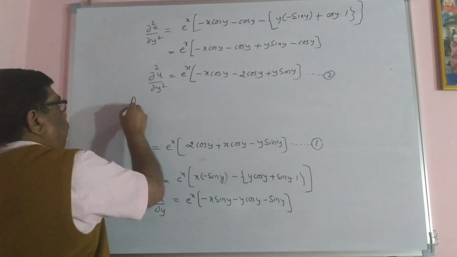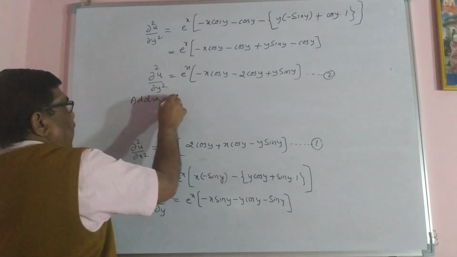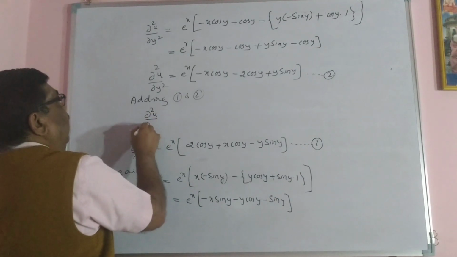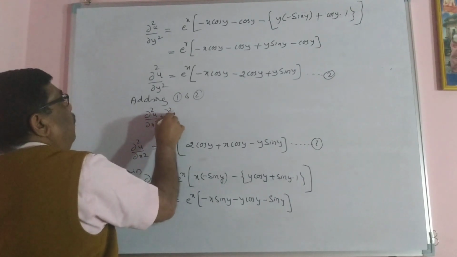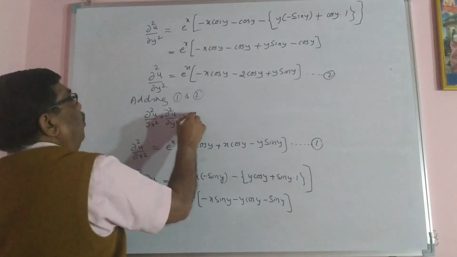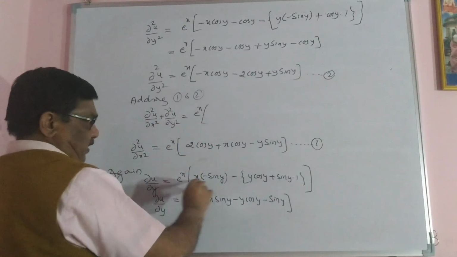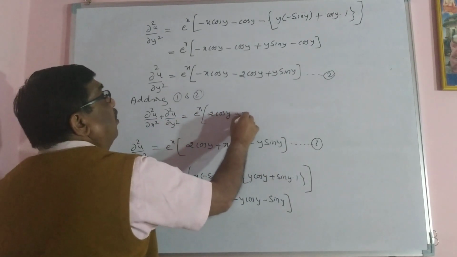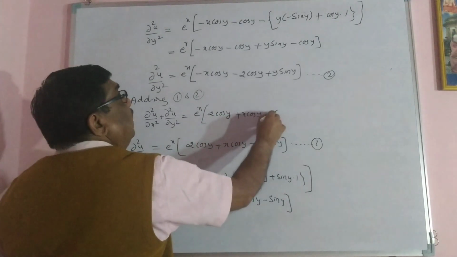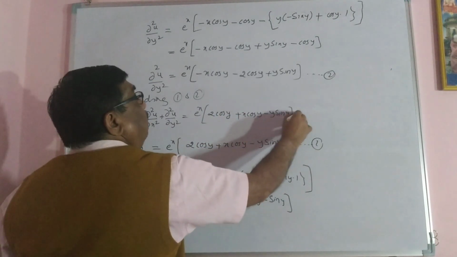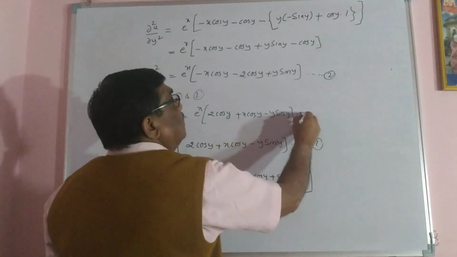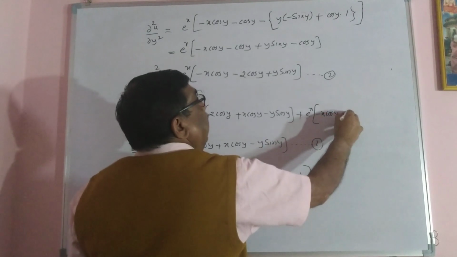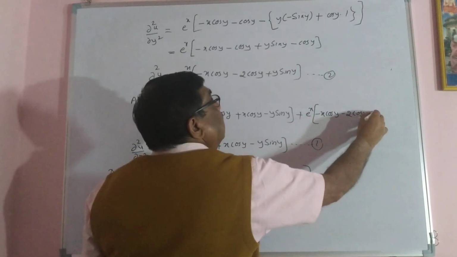Adding 1 and 2. It is dou square u by dou x square plus dou square u by dou y square equal to e raised to x into bracket, first equation, 2 cos y plus x cos y minus y sin y, bracket complete, plus second equation, e raised to x into minus x cos y minus 2 cos y plus y sin y.